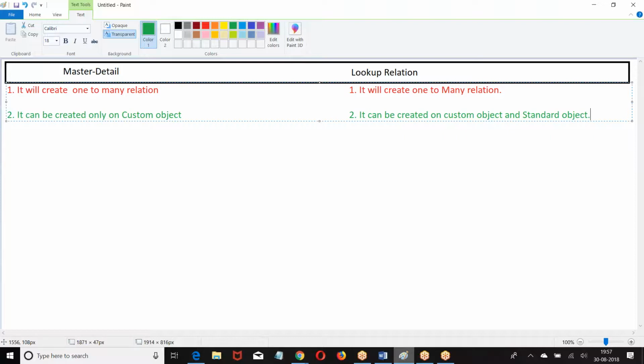Lookup relation can be created on custom objects and standard objects.